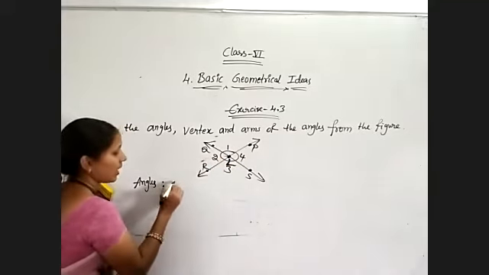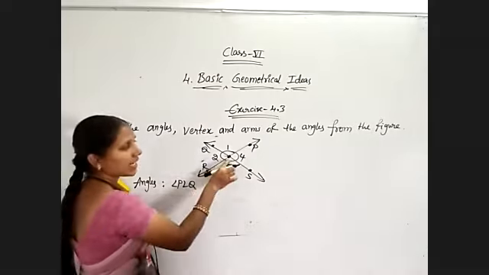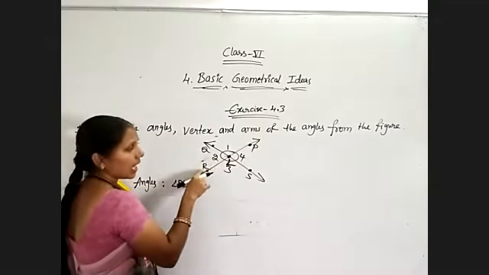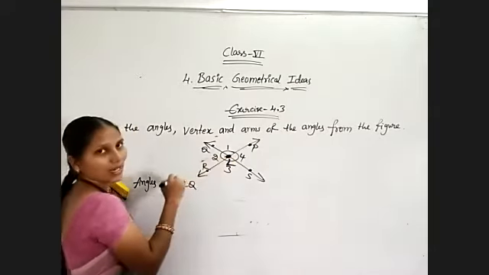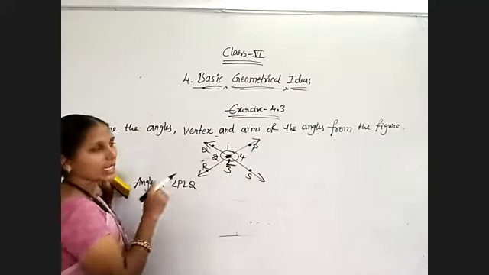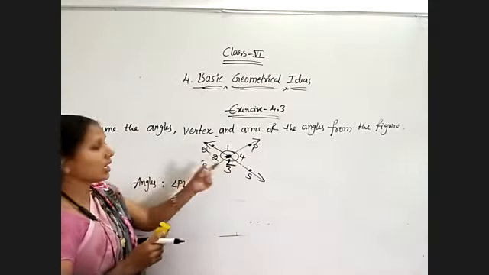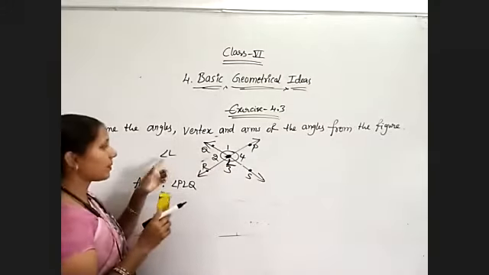Angle PLQ is my first angle. If I simply write angle L, we could mean QLR also, and RLS also. L is the only common point everywhere. So whenever one angle is divided into several parts, here angle L is divided into 4 parts, in that case, don't write angle L. Understand? Simply don't write angle L.